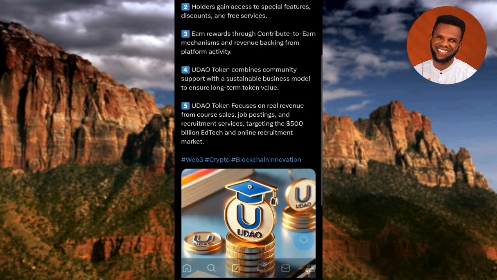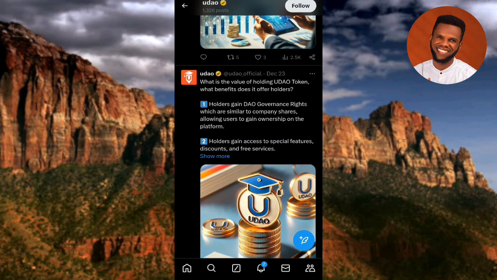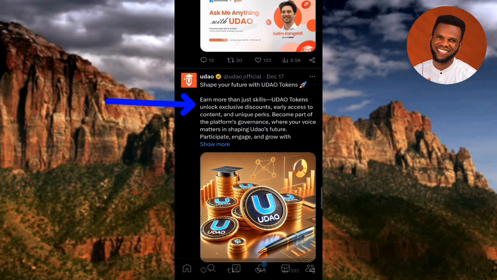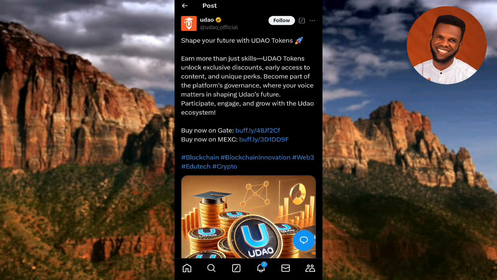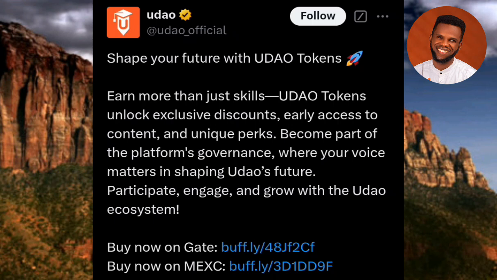So guys, now let me go down now to show you guys more posts on this UDAO token. Let me go back. Let me scroll down real quick. So guys, now you can see here is another post on the UDAO token. Let me tap on show more. So guys, now you can see it right. They said shape your future with UDAO tokens. Earn more than just skills.